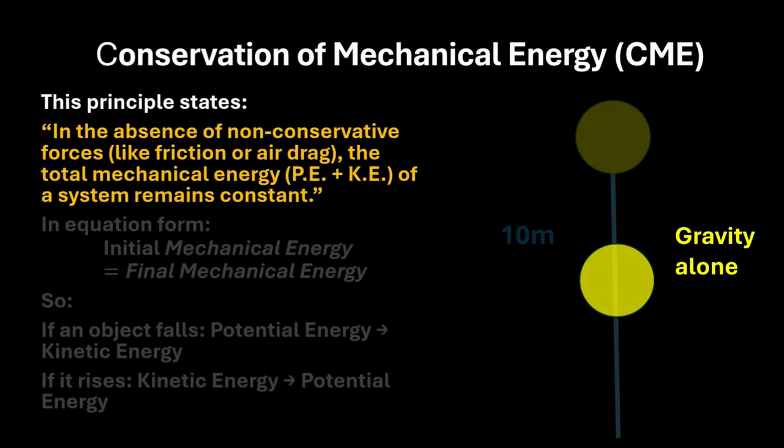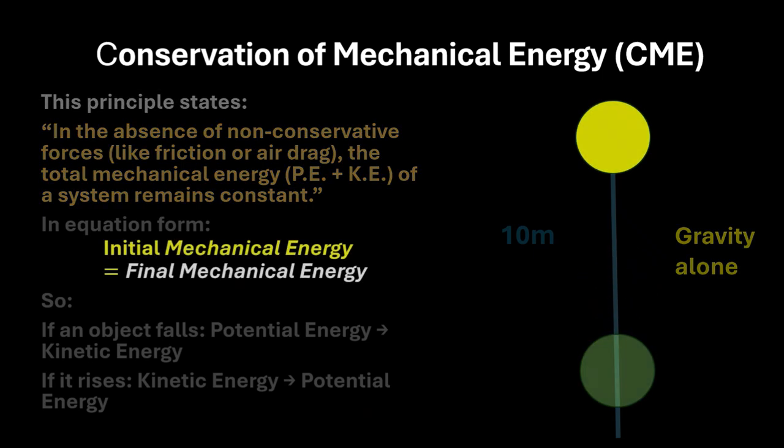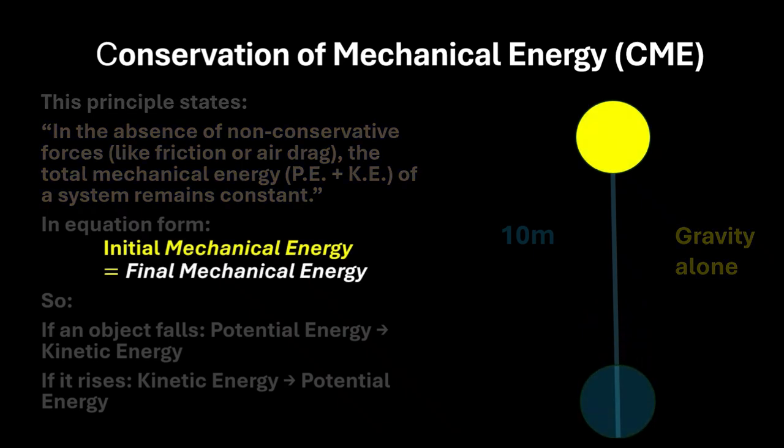Now, what is conservation of mechanical energy? In the absence of non-conservative forces like friction or air drag, the total mechanical energy of the system remains constant, which gives us that the initial mechanical energy will be equal to the final mechanical energy.